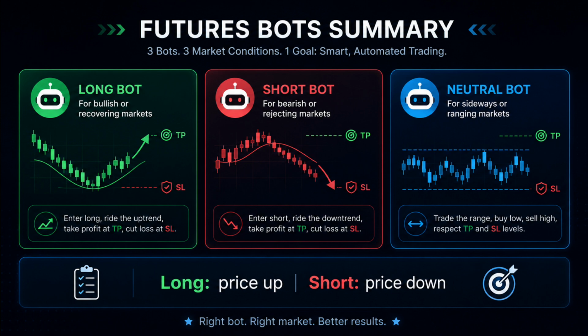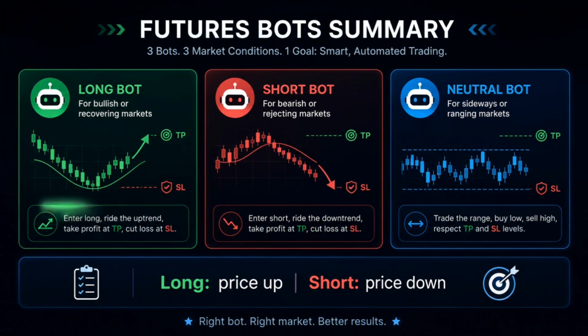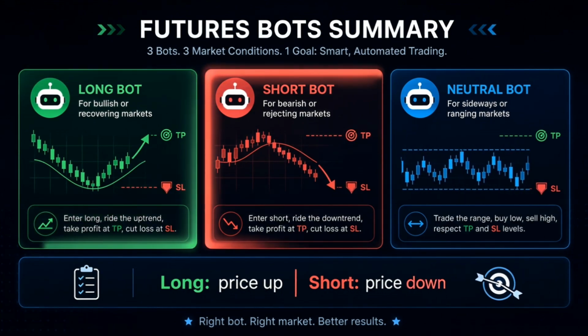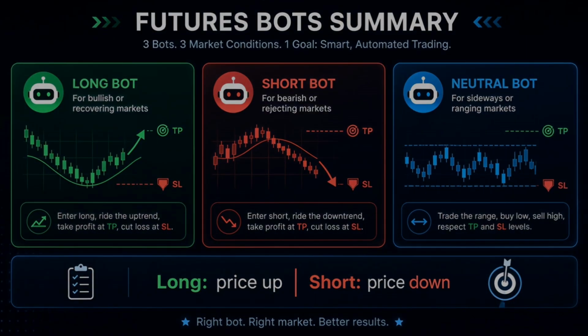Long is not better than short. Short is not more advanced than long. They are simply two different ways to trade the direction of price. Long, price up. Short, price down. Wrong direction, loss. That is the basic idea of long and short in crypto futures.